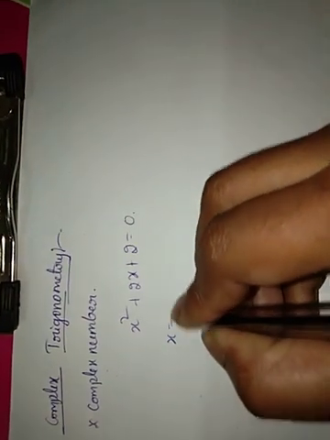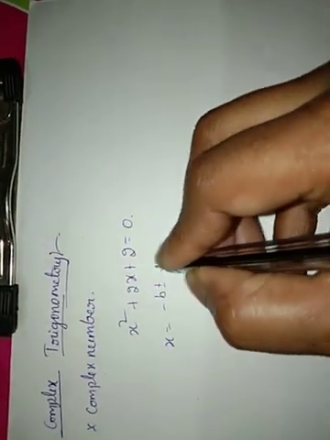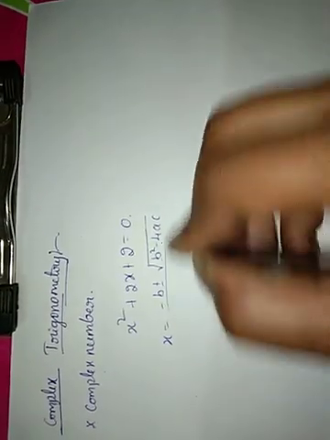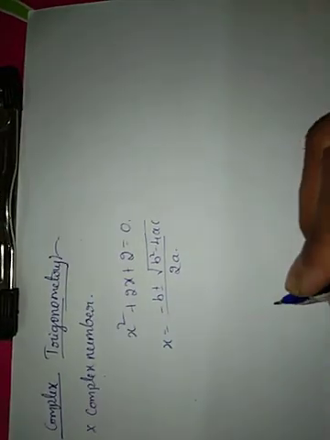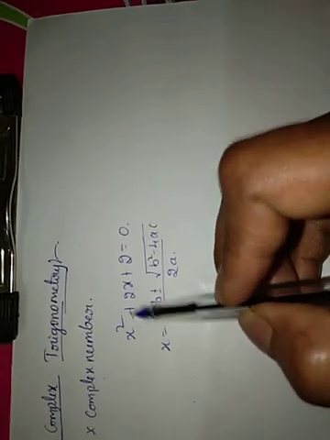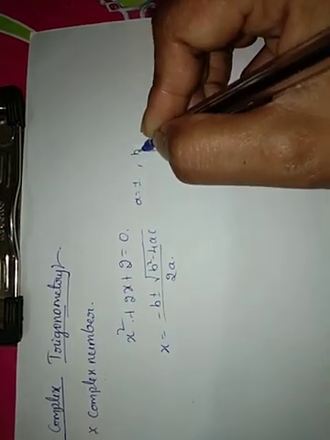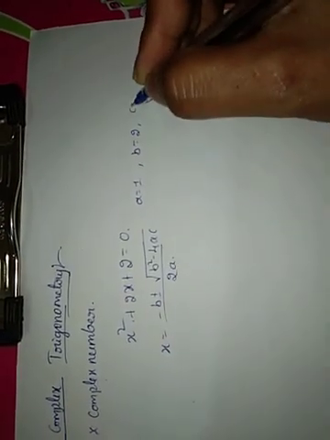That is x equal to minus b plus or minus square root of b square minus 4ac by 2a, for ax square plus bx plus c. According to this equation, the value of a equal to 1, b equal to 2, c equal to 2.